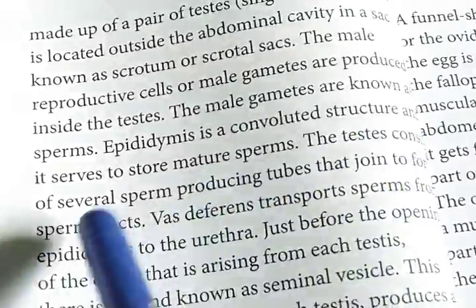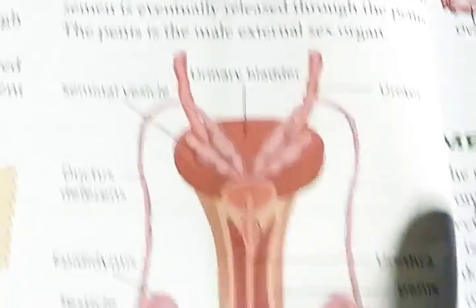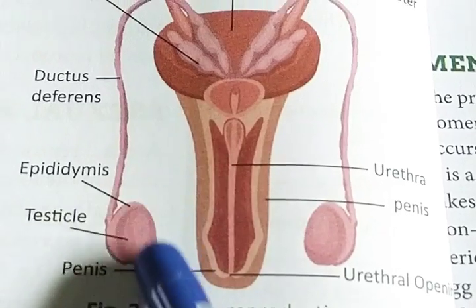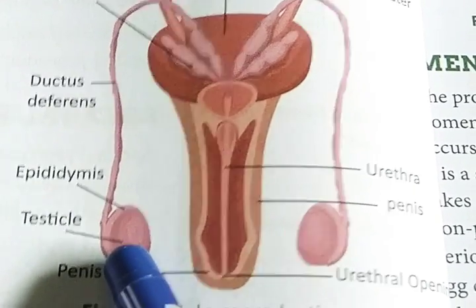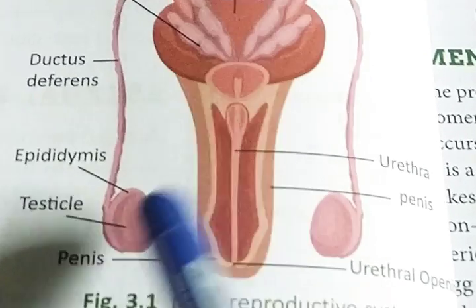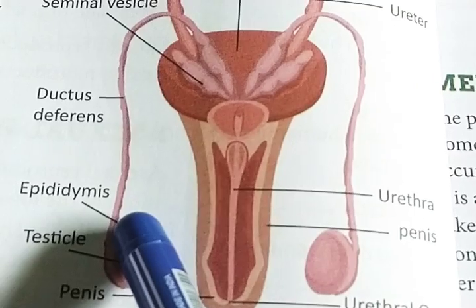The testes consist of several sperm producing tubes that join to form the sperm duct. So look at the picture. Normally, sperm is produced in the testes. Each testis carries lots of sperm, and the basal swollen part of the testis is also known as epididymis.